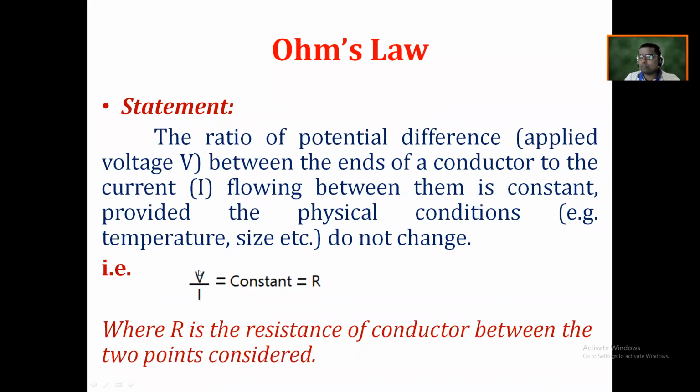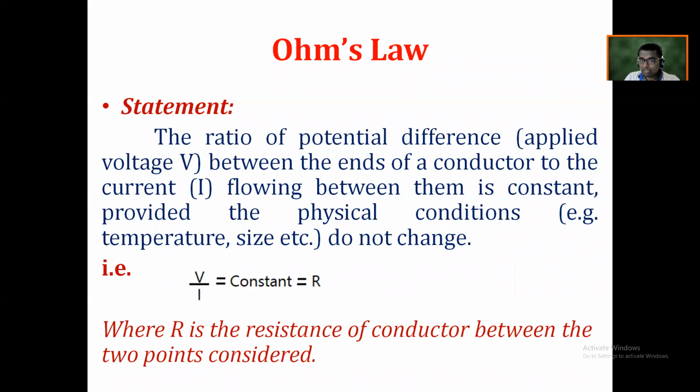Now where do we connect this potential difference? Between the ends of a conductor. Right? And I means the current flowing between them. If a potential difference exists between those two points, then current will flow between those two points. So that is called the current I flowing between them, which is always constant.